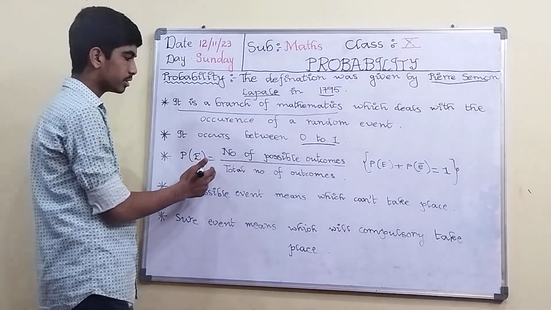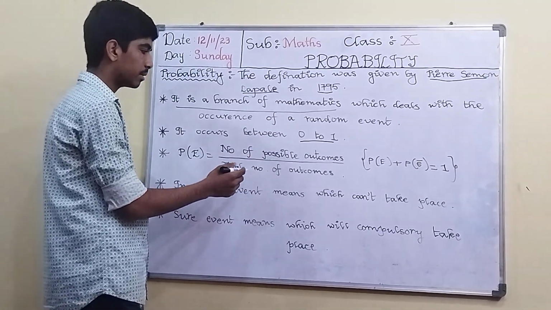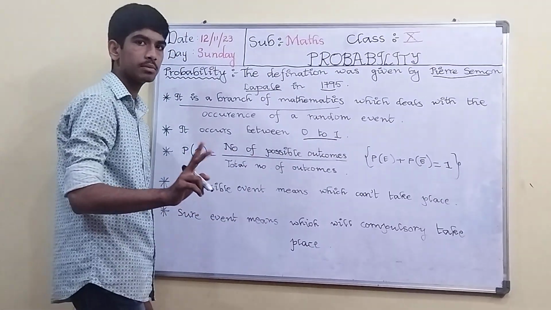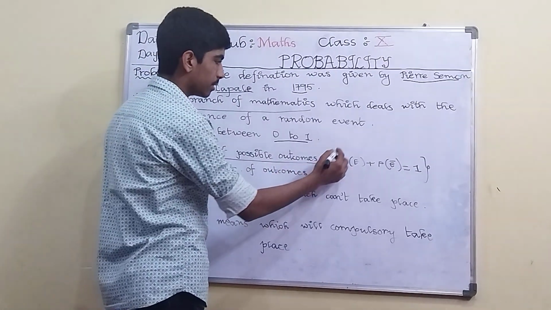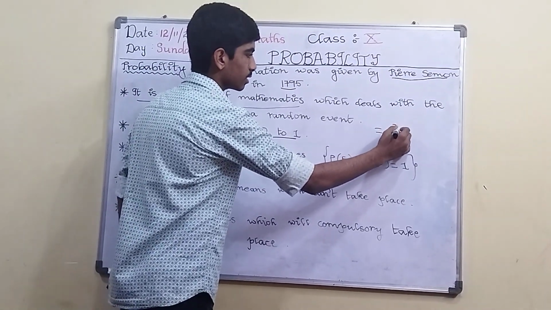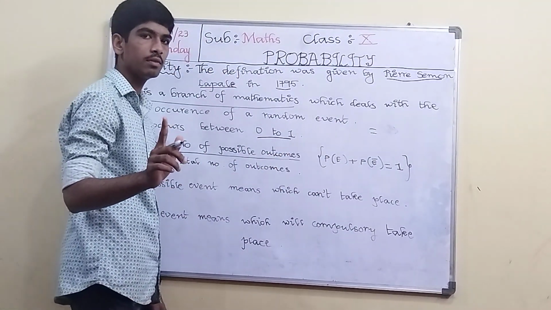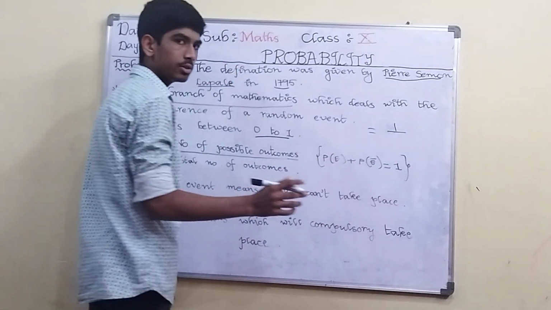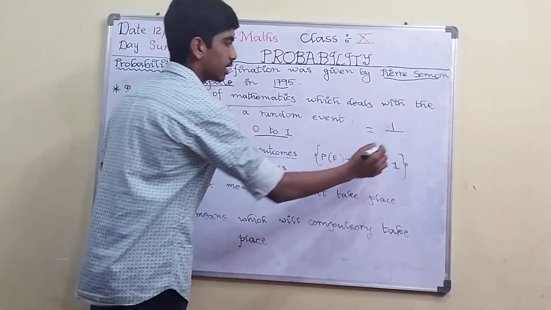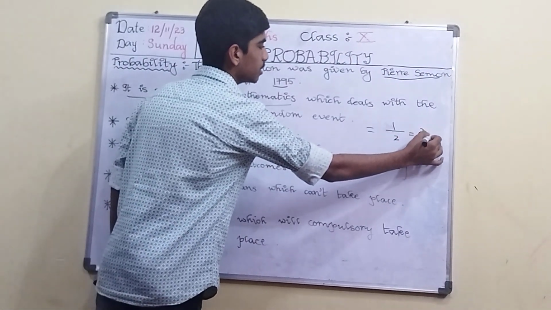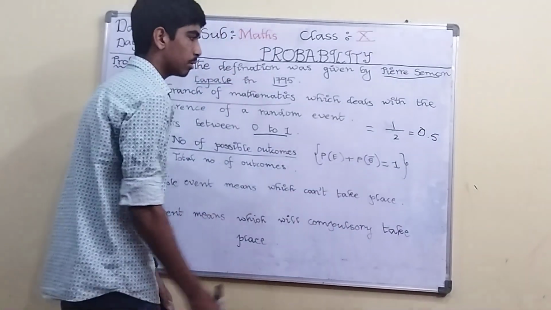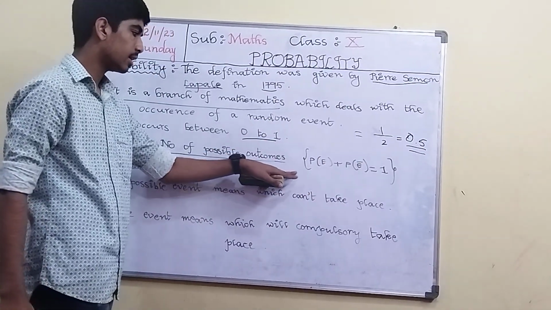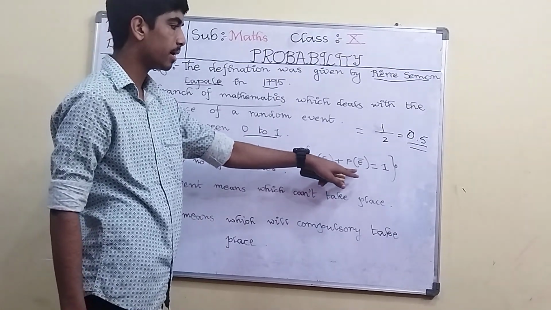Then P of E is equal to the number of possible outcomes by the total number of outcomes. It means if we toss a coin, there are two possible outcomes, heads and tails. So the possible outcomes are... not 2, because if you toss a coin, only one outcome will come, either head or tail. It means 1. And what are the total outcomes? Heads and tails. There are two total outcomes. So 1 by 2. What is 1 by 2? 0.5. And its probability always lies between 0 to 1. See, 0.5.